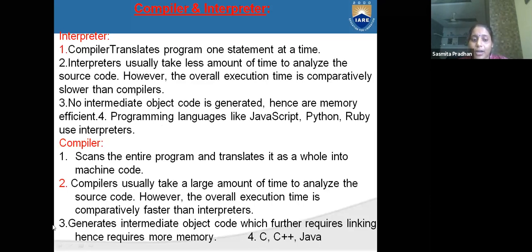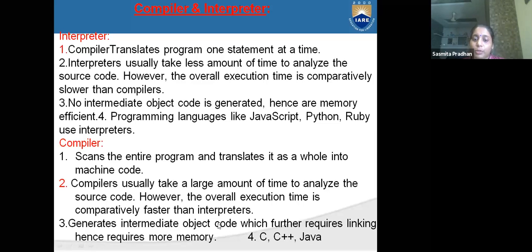Compiler means C, Java, and C++, these all are compilers. Compilers usually take a large amount of time to analyze the source code. A compiler can take more time, an interpreter can take less time. The overall execution time of a compiler is comparatively faster than an interpreter, because the interpreter executes line by line. Here the full source code will be executed.